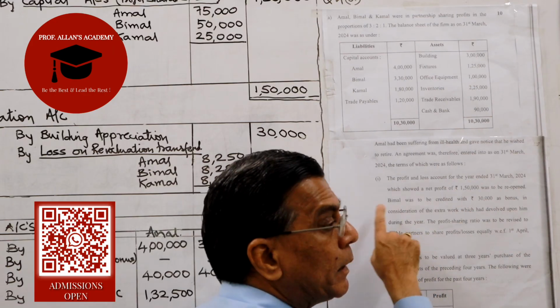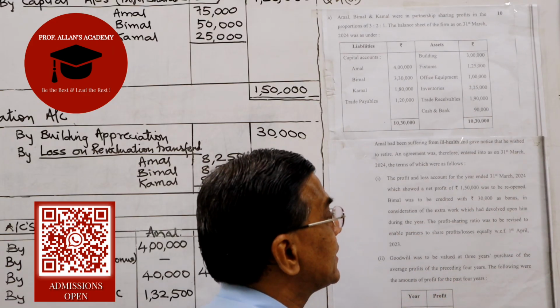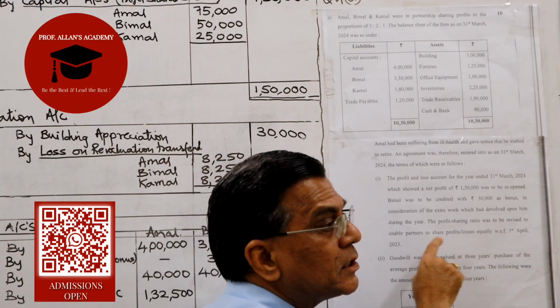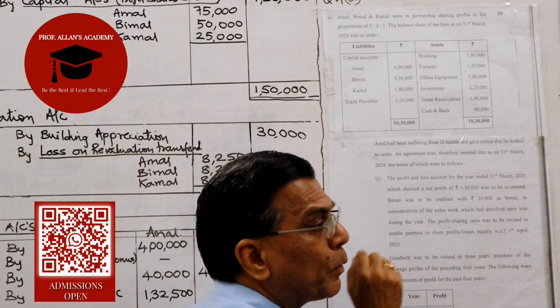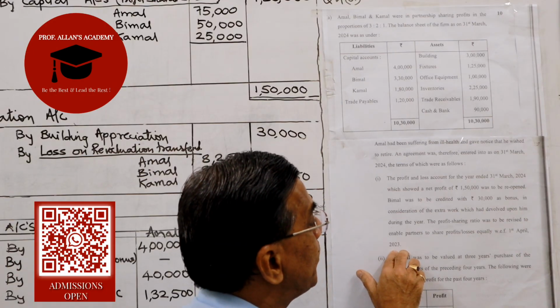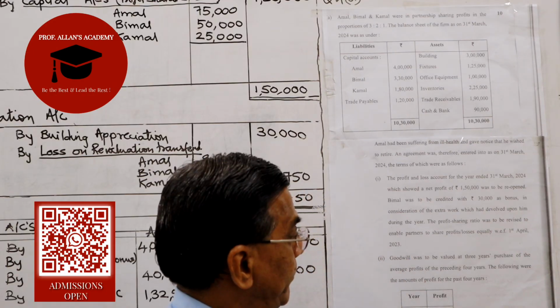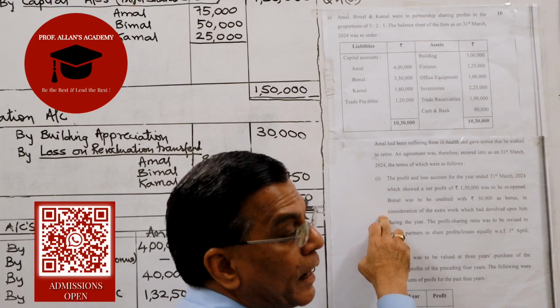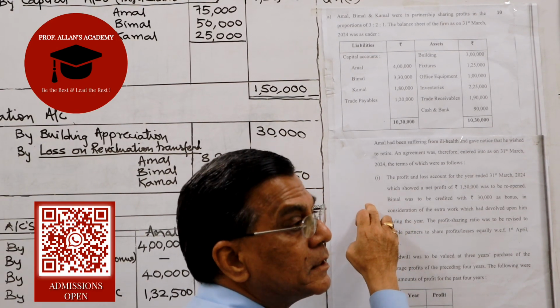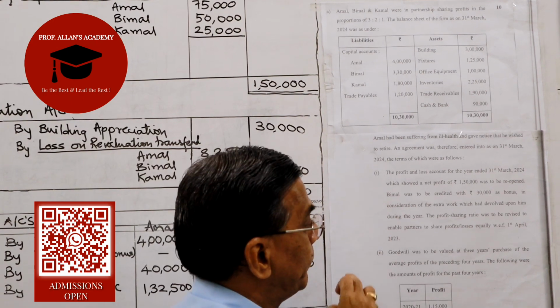But bonus of Bimal was not considered. We would have to consider that. And after considering that, we would have to readjust the profits in the new profit sharing ratio, which is to be effective from 1st April 23 equally. So you will have to prepare a profit and loss adjustment to show this particular effect.